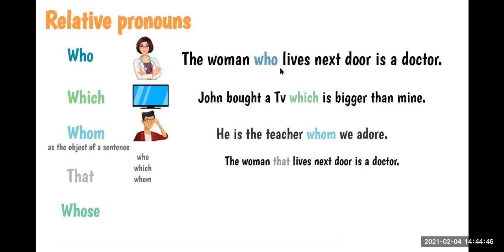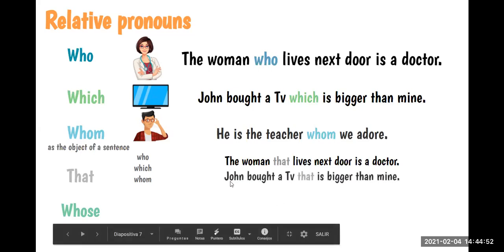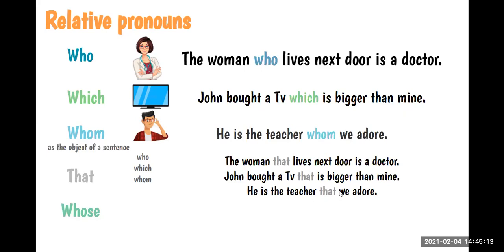So it's exactly the same sentence, but we replace who with that. John bought a TV that is bigger than mine. It's exactly the same sentence, but we can replace which with that. And the last one, he's the teacher that we adore. So we can replace whom with that. Okay, so that can replace these three relative pronouns.